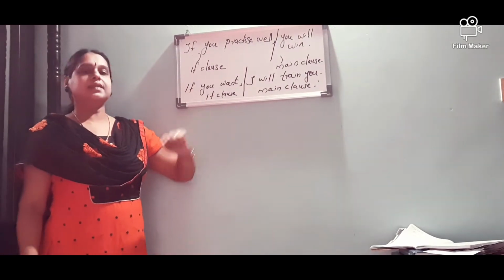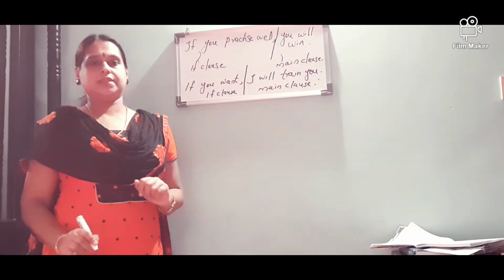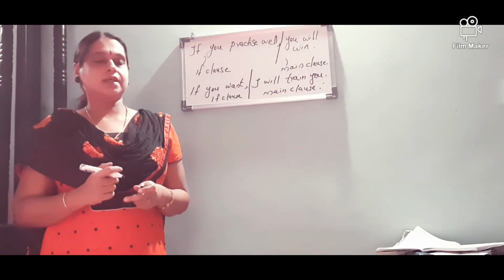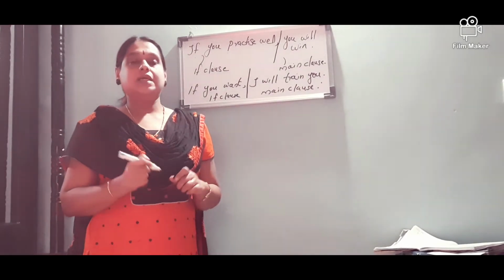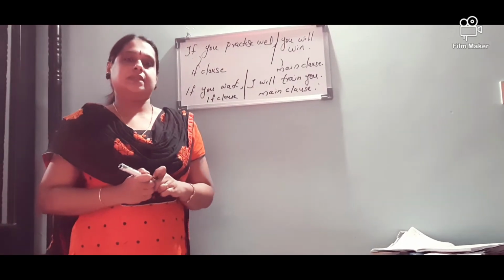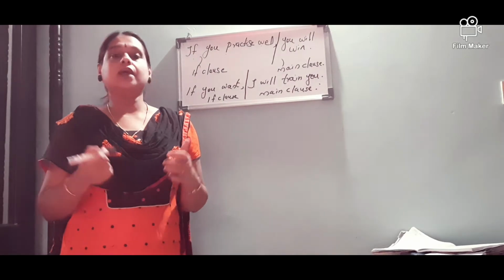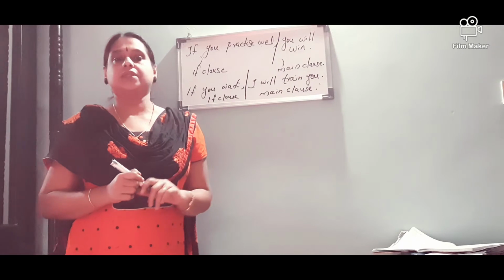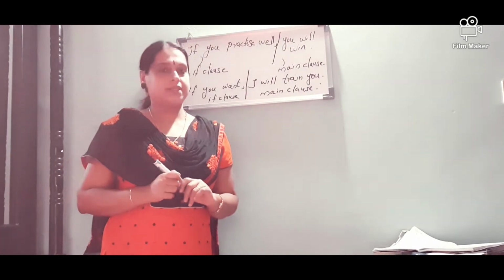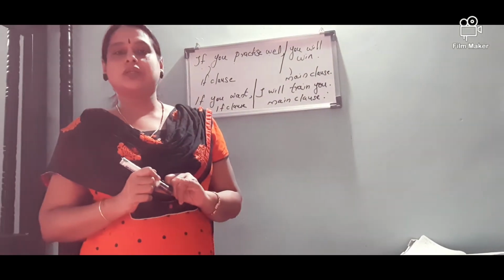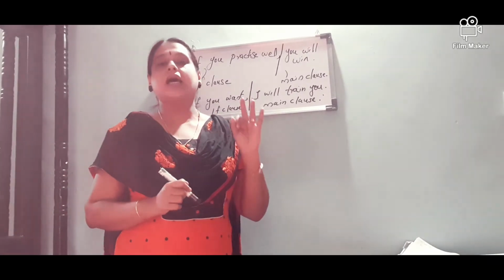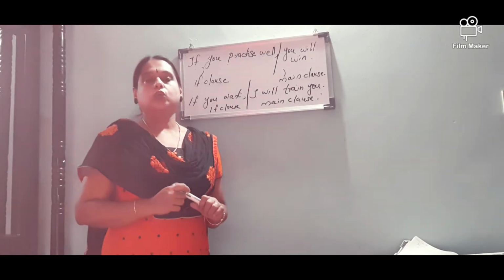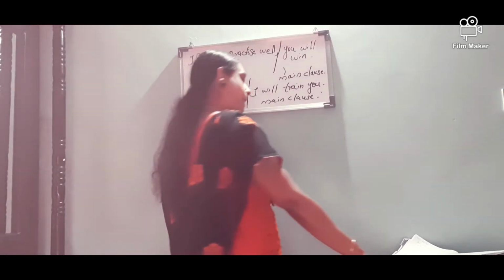So such sentences are called conditionals. So when do we use or why do we use conditionals? We use conditionals to tell about situations. So situations may be real or unreal. Conditionals are of three types. Three conditional clauses are there. First conditional clause, second conditional clause, and third conditional clause. Okay? Now look at another example.